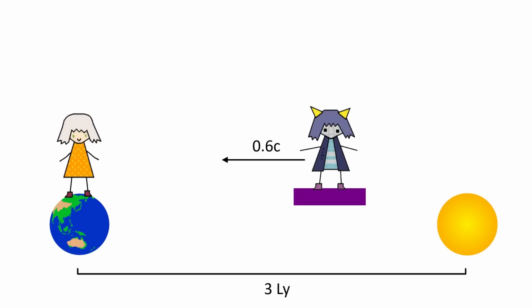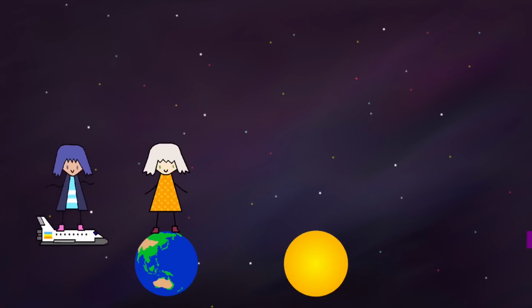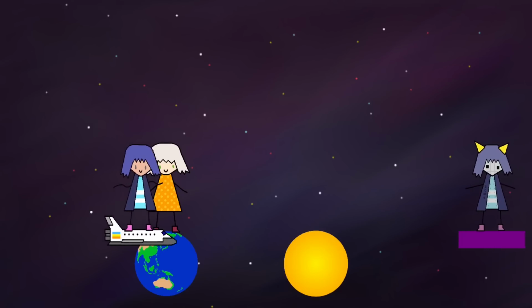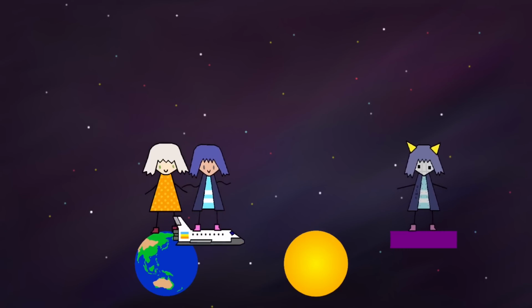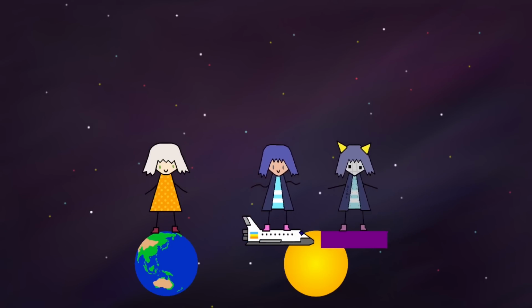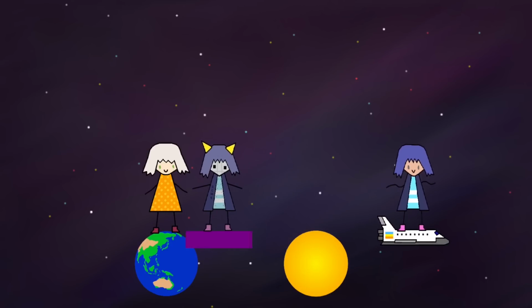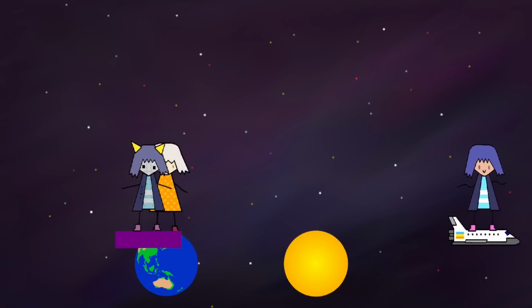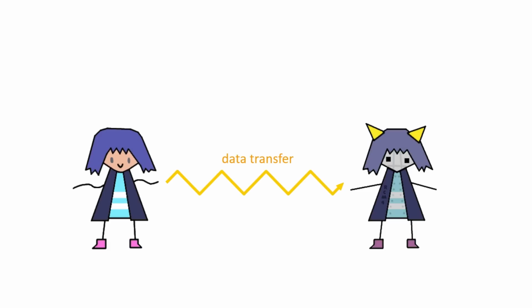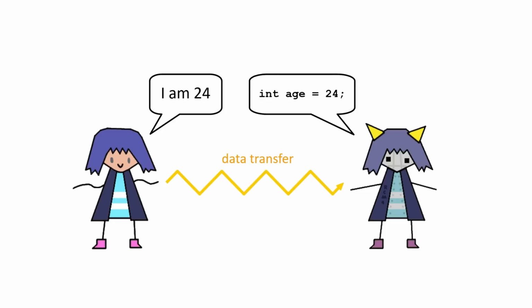Just like before, we can avoid acceleration by having Mary and RCM4 already in motion and simply passing by Earth. But unlike before, we can also avoid the turnaround by having Mary and RCM4 pass the star at the same time, with the data transfer occurring in that exact moment. The data transfer includes an age variable. Basically, however old Mary is at that moment is what RCM4 will set its own age as, with it then increasing as normal with the passage of time.